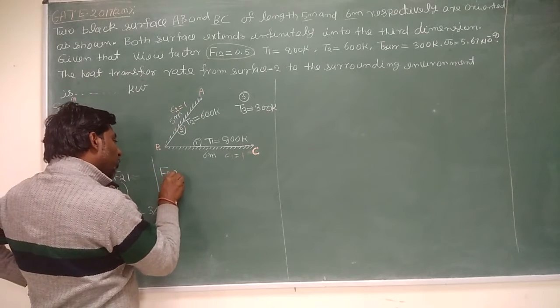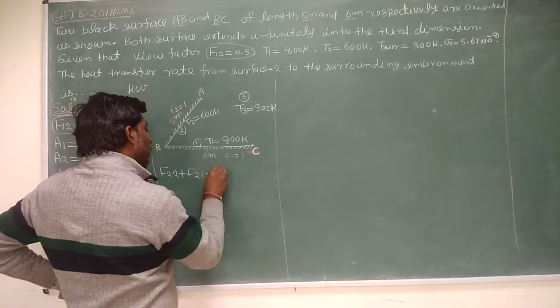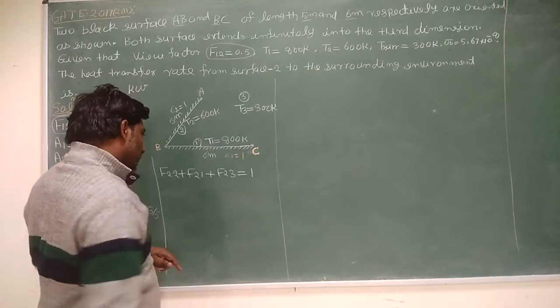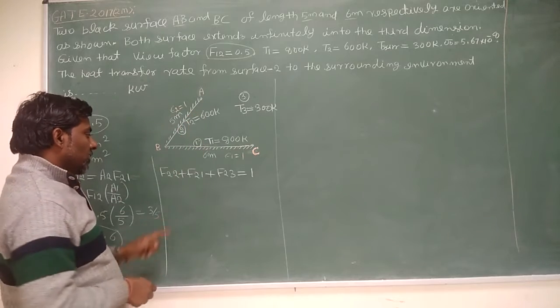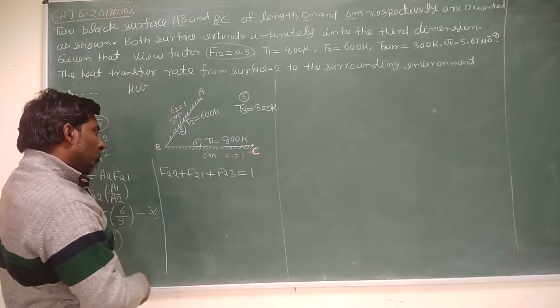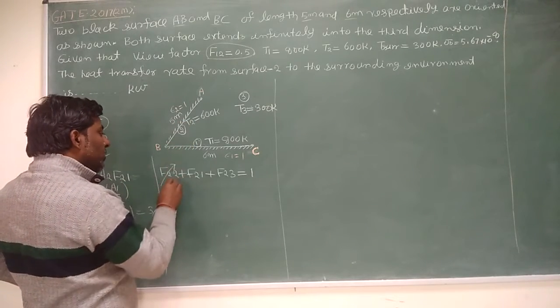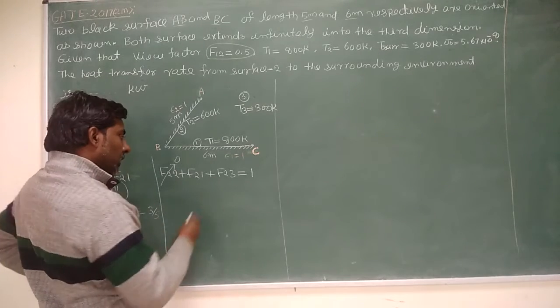So F22 plus F21 plus F23 is equal to 1. Just apply the energy balance for surface number 2. There are 3 participants. So total energy from 2 to 1, 2 to 2, and 2 to 3 is equal to 1. This surface 2 is flat, so nothing will go from 2 to 2. So this is 0, and you have F21 plus F23 is equal to 1.